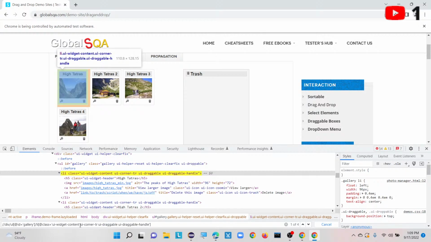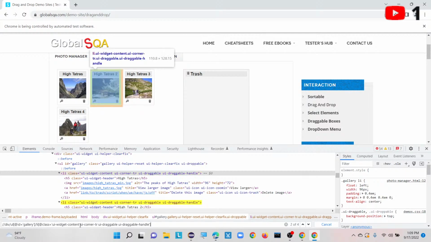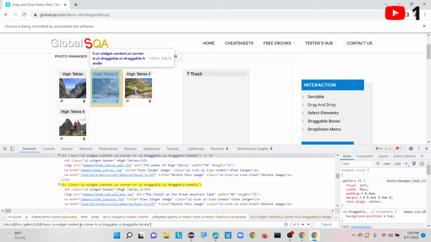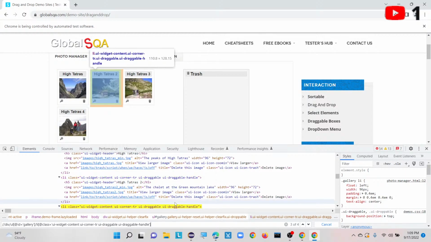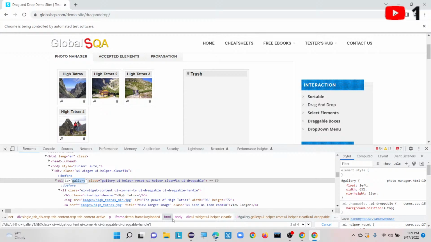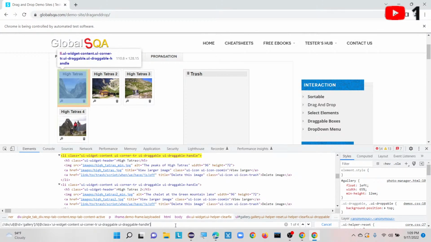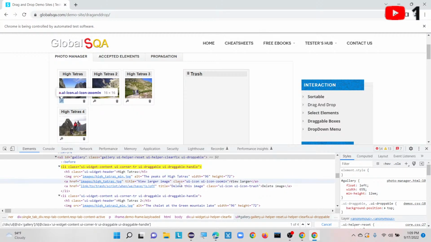See, now also we have 4 items. Inside that I again want to filter. 1 2 3 4, 1 2 3 4, 1 2 3 4. We will try li without using this one.